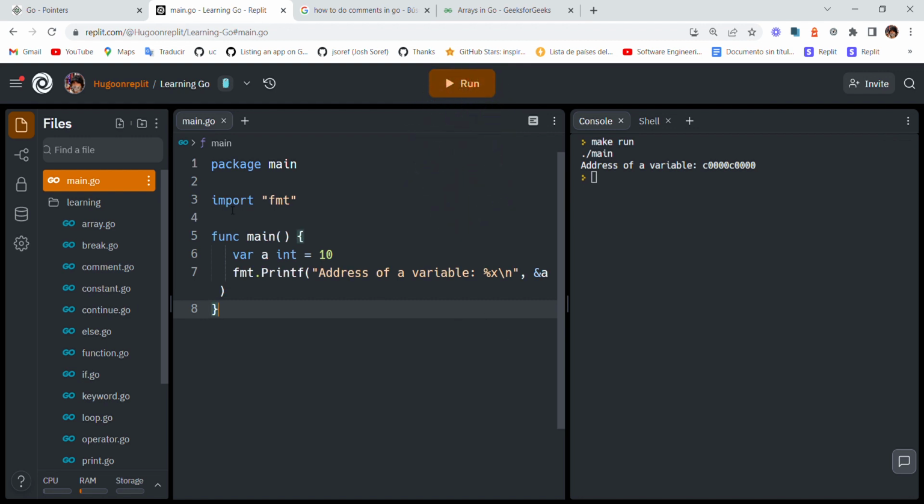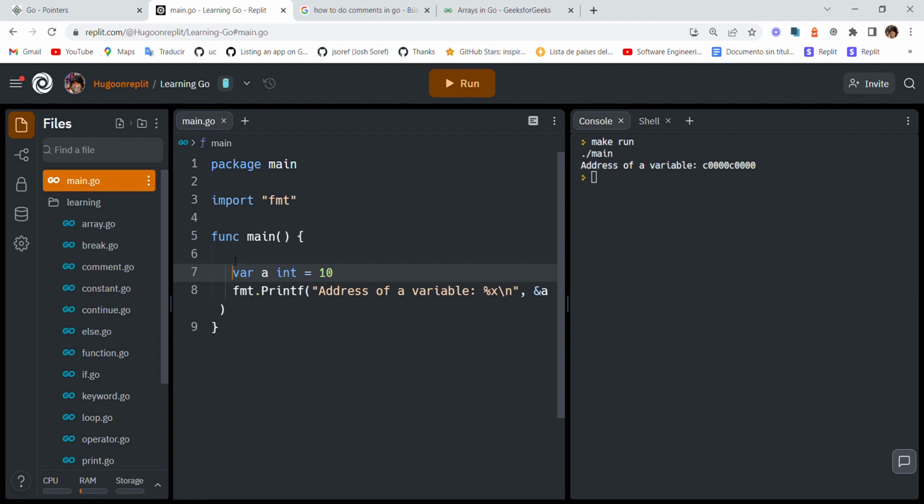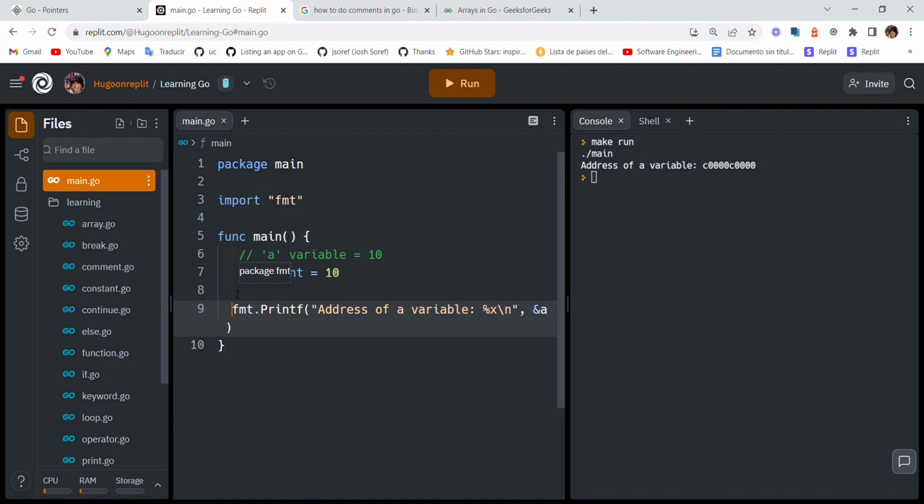So it imports fmt, it's function main, a variable equals 10, and then it prints the address of the variable.